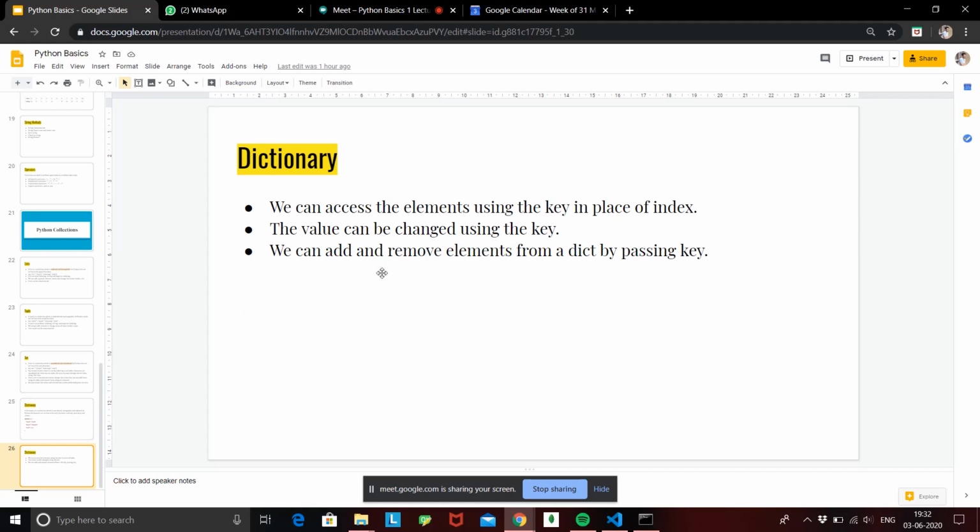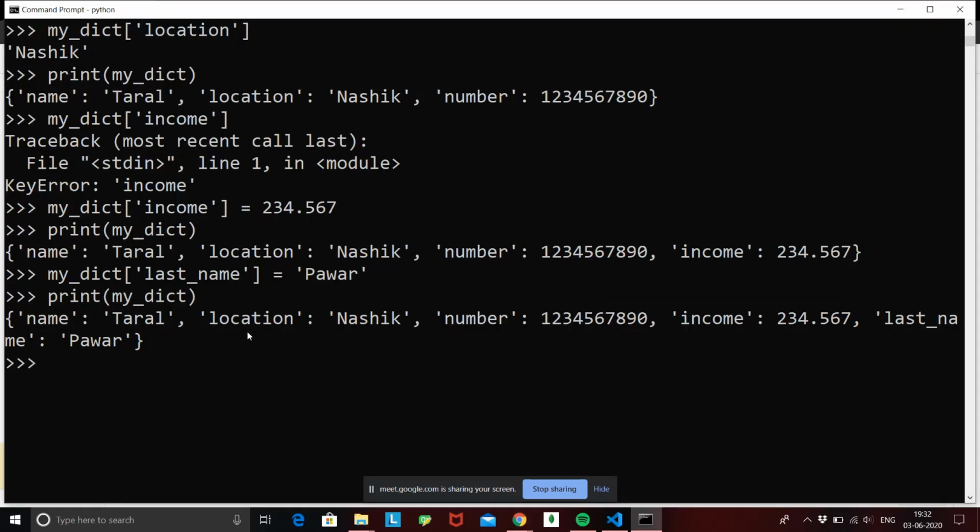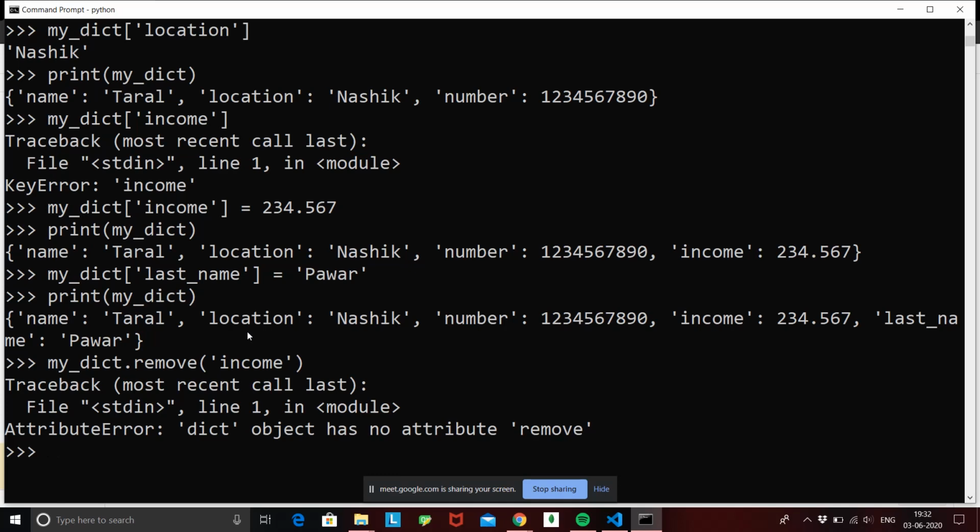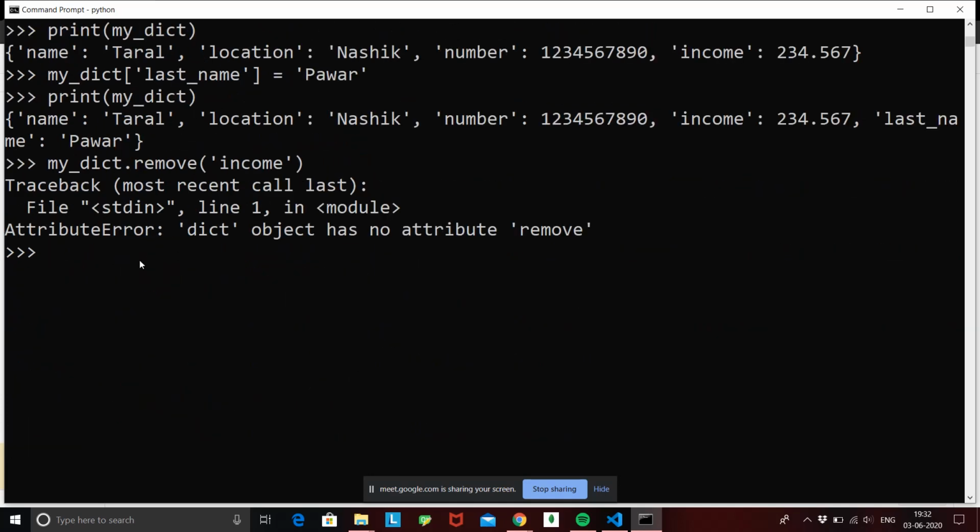How you can remove is you need to do mydict dot remove, and say we don't need income anymore. We are running into an error saying that dict object does not have attribute called remove.